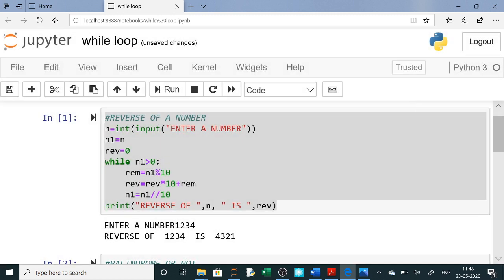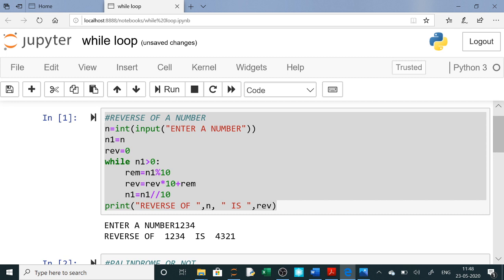Now to reverse a number, we will take a number from the user. We will take a variable rev here. Now while this number is greater than 0, to reverse a number we will simply divide by 10 and the remainder we will store in a rem variable, and the quotient we are storing in n1 variable. Clear?